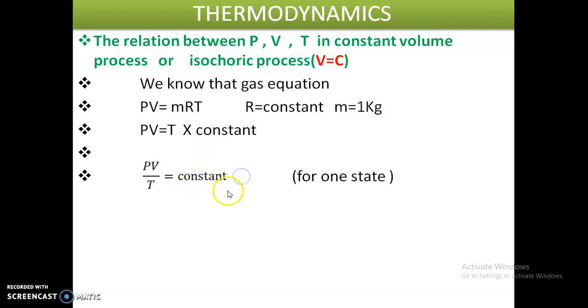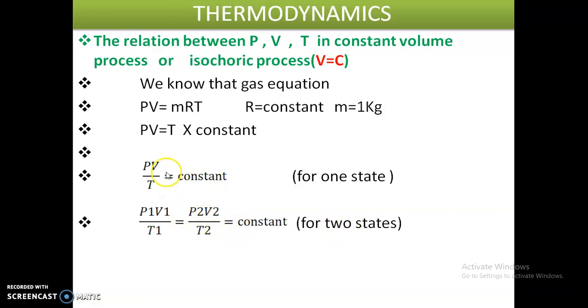This is for a single state. If we take two states, we can write it as P1 V1 by T1 equals P2 V2 by T2. Here the process is a constant volume process, which means volume is constant, so V1 is equal to V2 and they get cancelled.